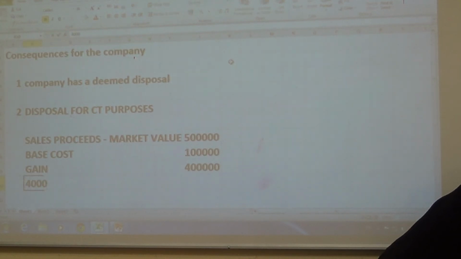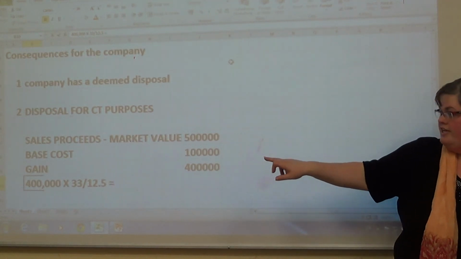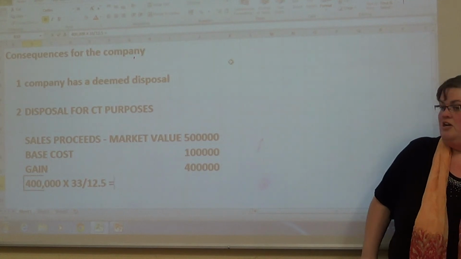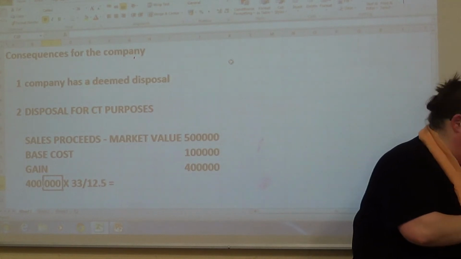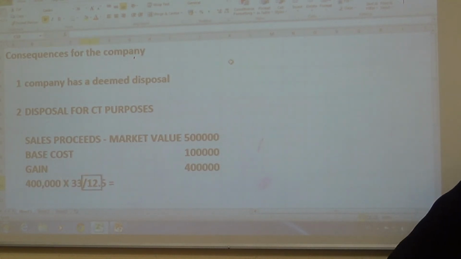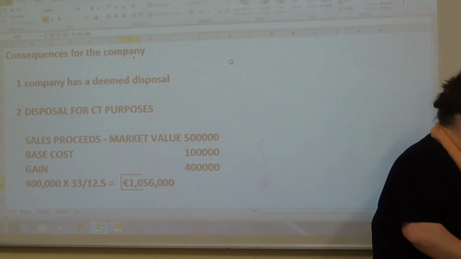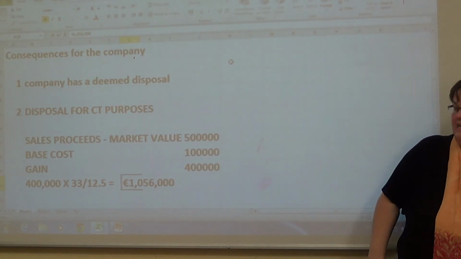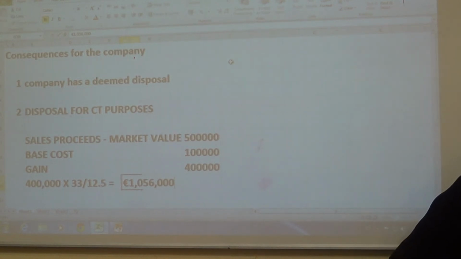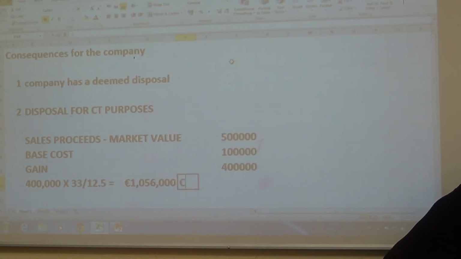So it's 400,000 multiplied by 33 over 12.5, because 33 is your CGT rate and 12.5 is your corporation tax rate. If you multiply that out, you get 1,056,000. That is their chargeable gain.